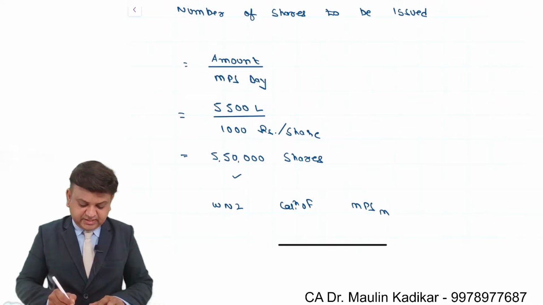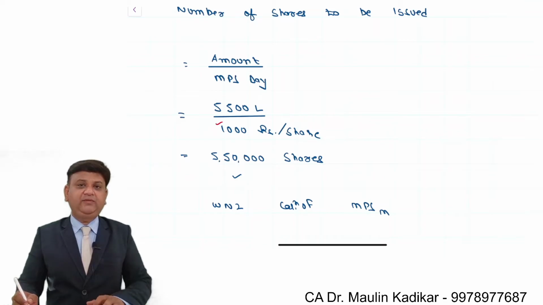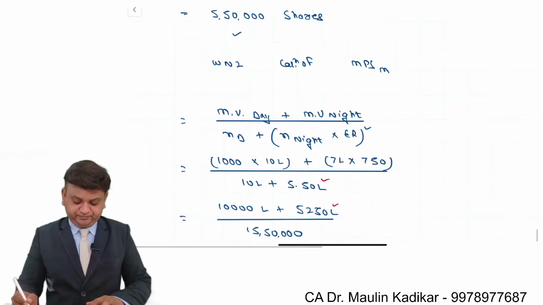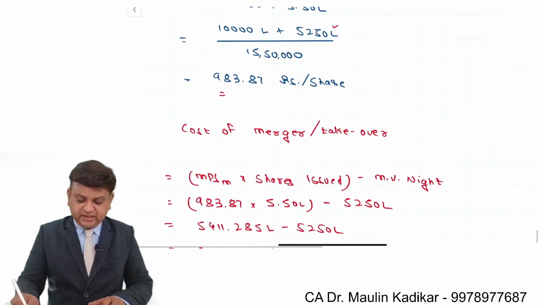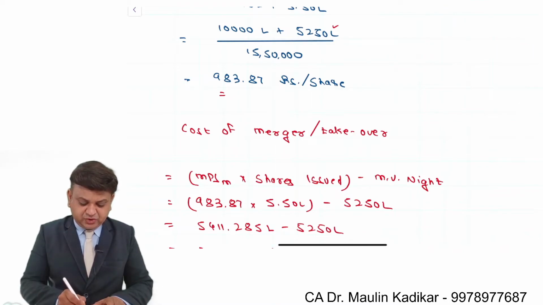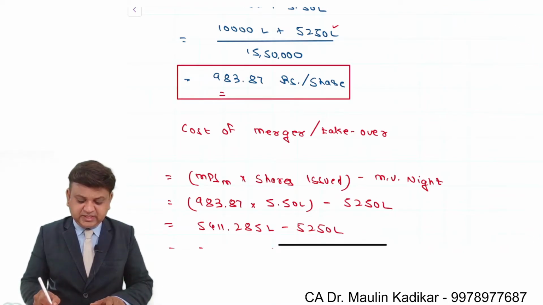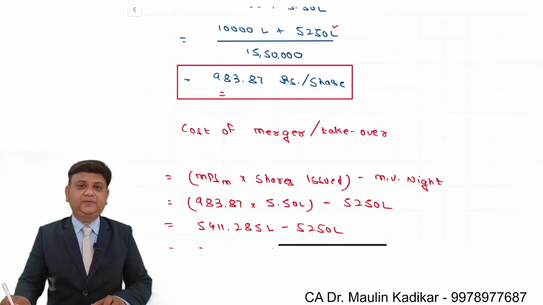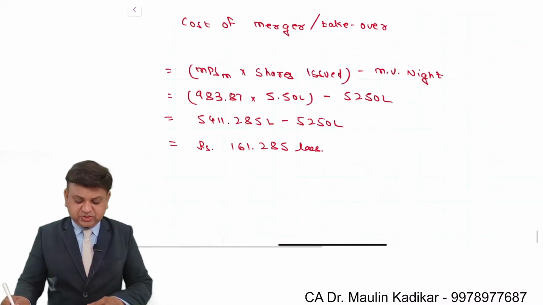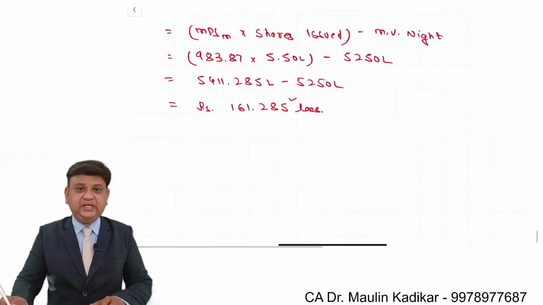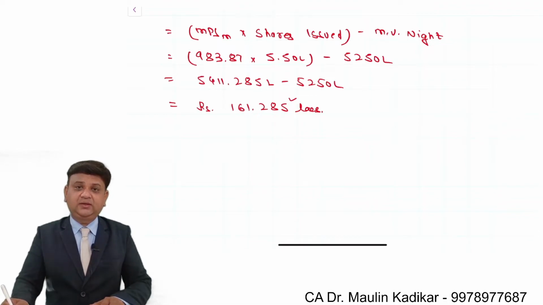Accordingly we compute the number of shares to be issued. And post acquisition, the price of the acquiring company is actually 983.87. That is the reason the cost of the merger is slightly lesser.